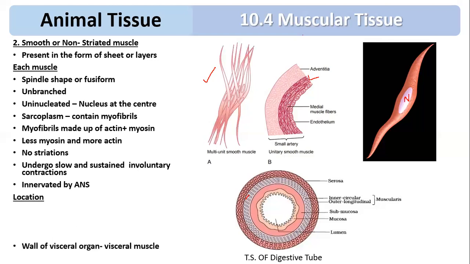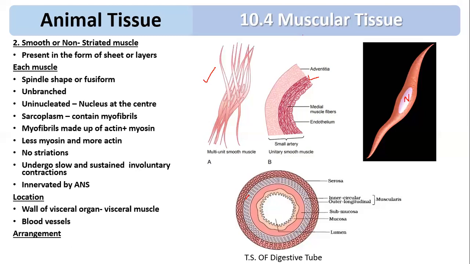What is the location? The wall of the visceral organs, therefore it is called visceral muscle. They can be present in your digestive tube and blood vessels. Regarding arrangement, they can be arranged along the length, called longitudinal muscle, or along the circumference, called circular muscle. That is the next type of muscle.